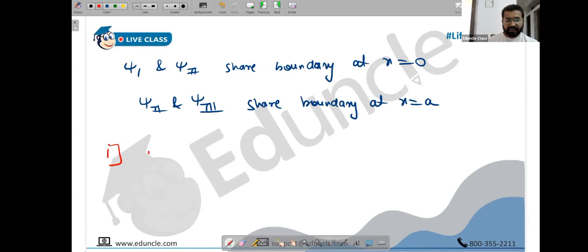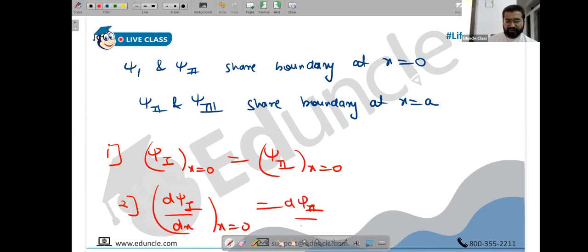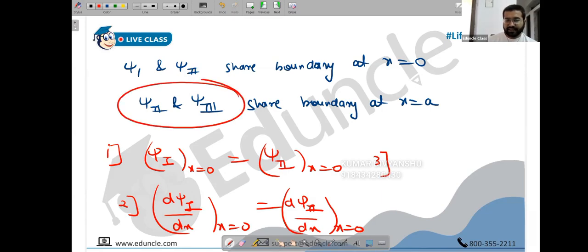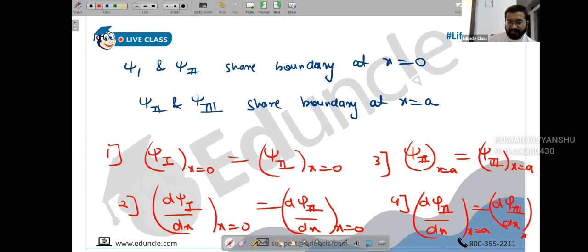The first equation would be: find Psi1 at x equals 0 and equate it with Psi2 at x equals 0. The second equation: find the derivative of Psi1, substitute x equals 0, and equate it with the derivative of Psi2 at x equals 0. Psi1 and Psi2 are done. Now Psi2 and Psi3: find Psi2 at x equals a and equate it with Psi3 at x equals a. The fourth equation: derivative of Psi2 at x equals a, equated with the derivative of Psi3 at x equals a. This is how we will have 4 equations.